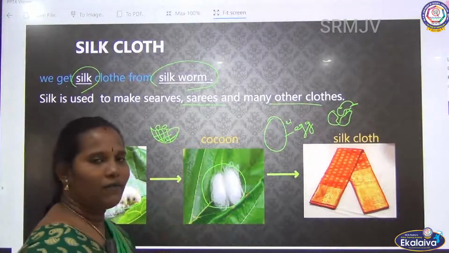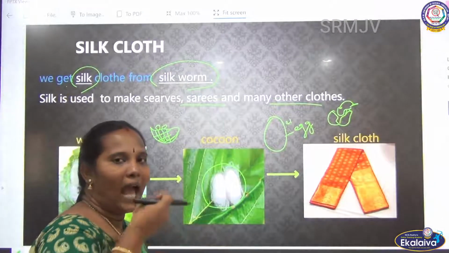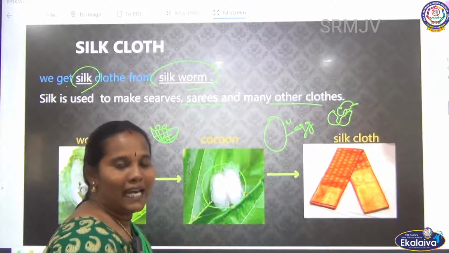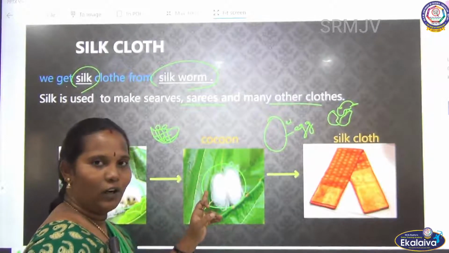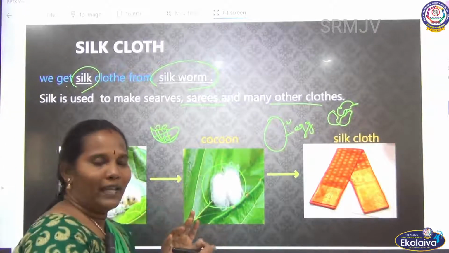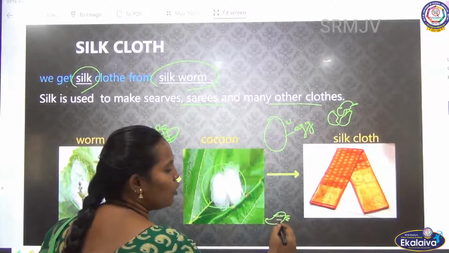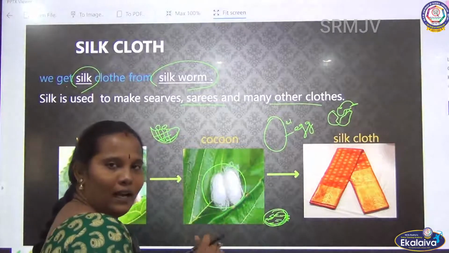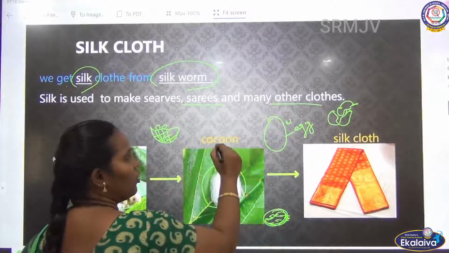How is this cocoon made? The worm has saliva. What is saliva? We have a liquid in our mouth, that is called saliva. This saliva changes into fluff like cotton. It looks like cotton. They cover their body. Actually, this worm produces saliva, and this saliva slowly makes a thread. After that the whole body is covered like with cotton. If it is made like this, it is called the cocoon.